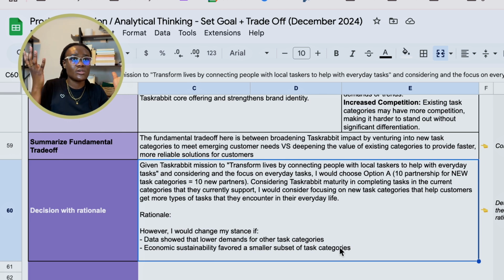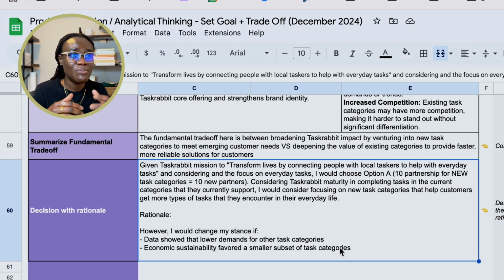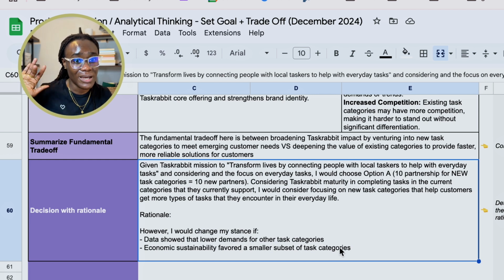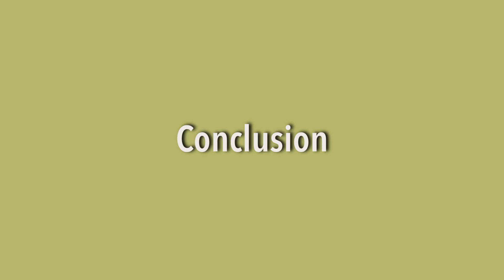So this just gives your team or the interviewer in any case the ability to see that you are keeping an eye on all the options. You're not saying this is a done deal. You have the right benchmarks that you have set that help you change your mind if you need to. You're not just making a decision assuming it's the right decision. You have set some benchmarks to decide, I'm going to change my mind if these things become true. And so that's it. That's the trade-off exercise for this example that I've given us.